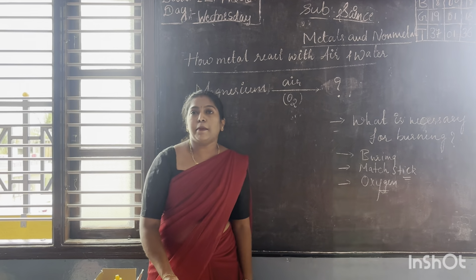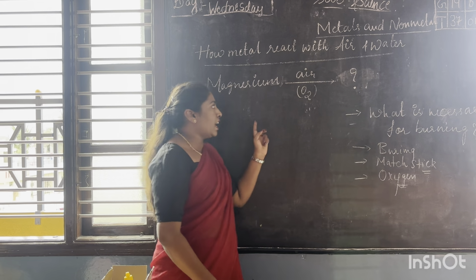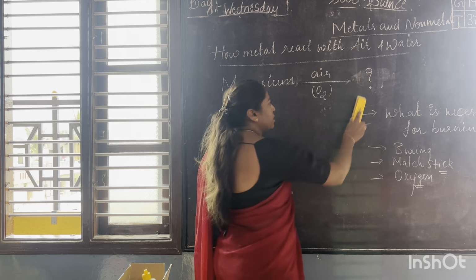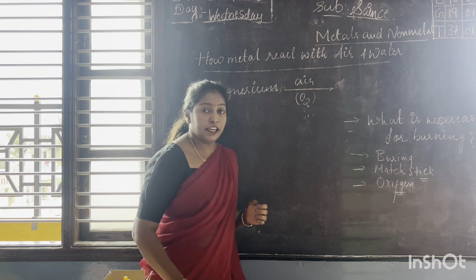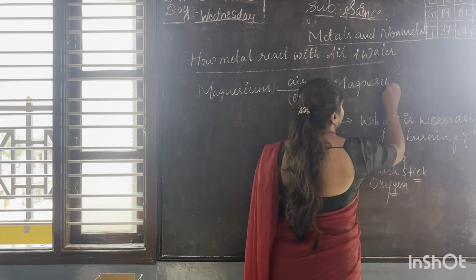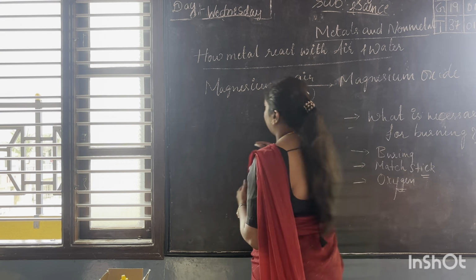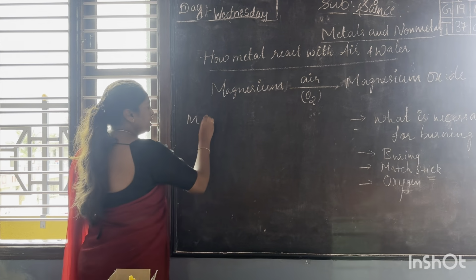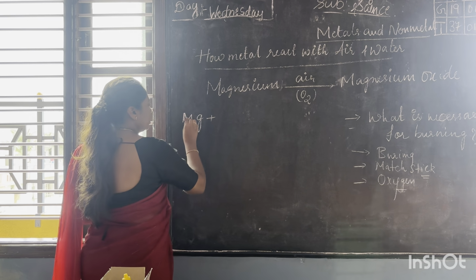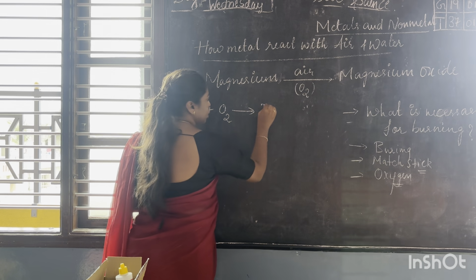Check. What happens when magnesium reacts with the air? Magnesium is a metal. When metal reacts with the air, what does it form? It forms magnesium oxide. What does it form? Magnesium oxide. I'll write the equation. Magnesium symbol is Mg. When magnesium reacts with oxygen, it forms what? Magnesium oxide.